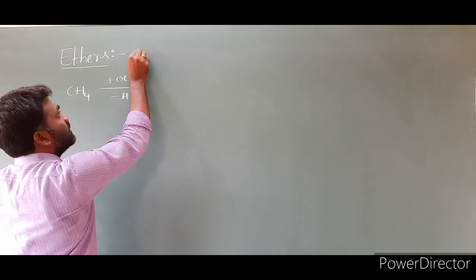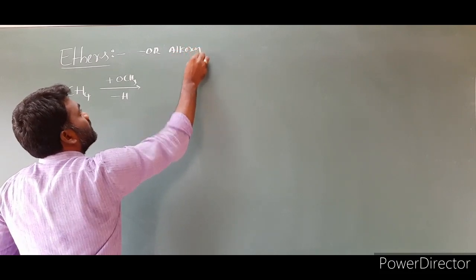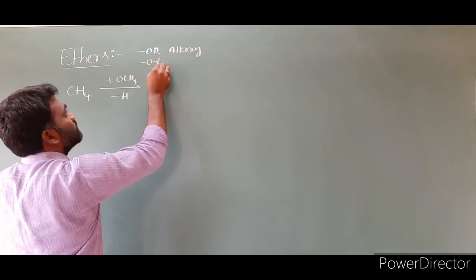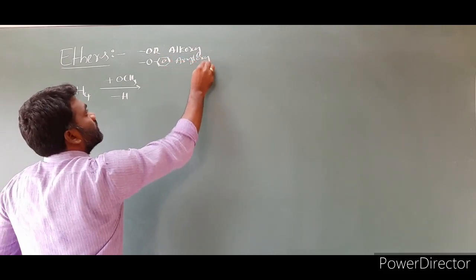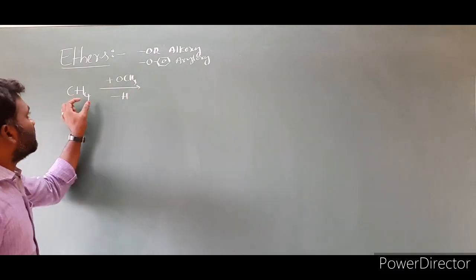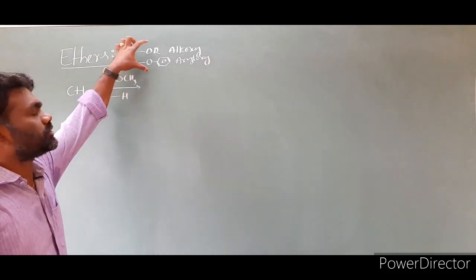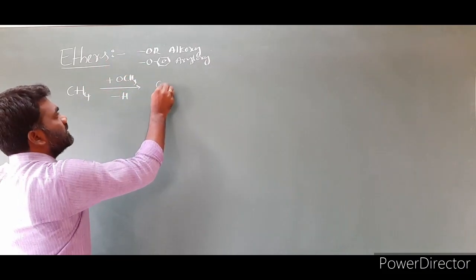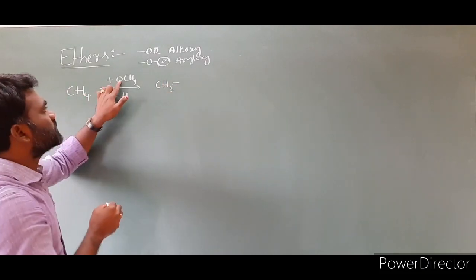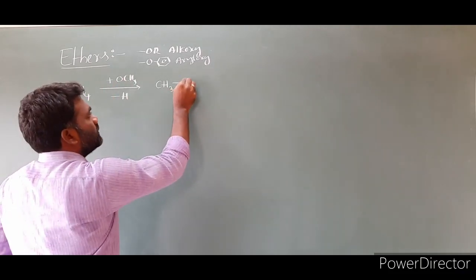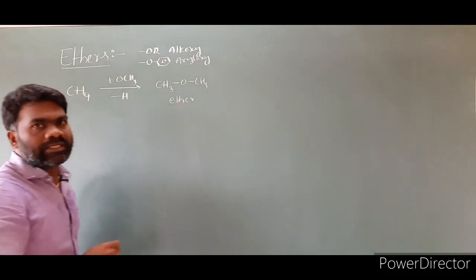The alkoxy group can generally be represented as OR, and the aryloxy group is shown as O-aryl. So I am removing one hydrogen from the hydrocarbon and substituting an alkoxy or aryloxy group. First I took the alkoxy group. One hydrogen is removed, the remaining is CH3, and we add OCH3 to it. So this compound, CH3OCH3, is nothing but an ether.